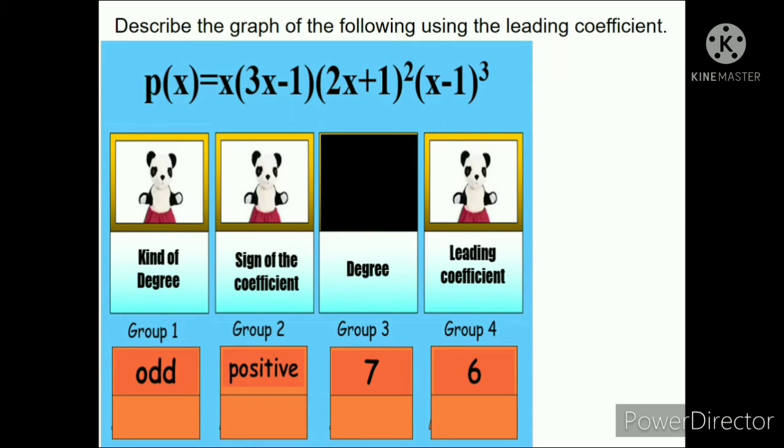And the kind of degree is odd. Ayan, so odd. What is the sign of the coefficient? Ayan, so wala namang negative dito. So, it is positive. The leading coefficient is 6. Ayan.